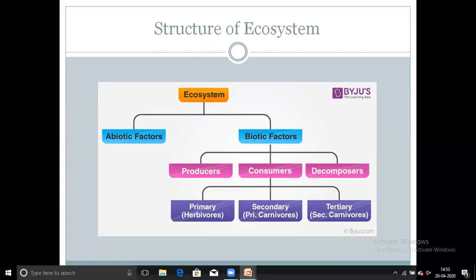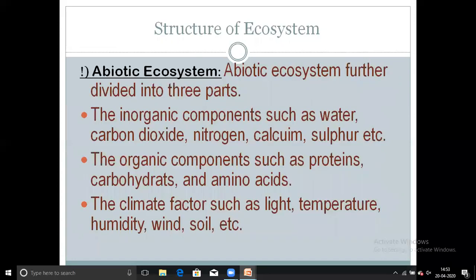In biotic factor, second point is consumer. Consumers are further divided into three parts: primary, secondary, and tertiary. Now, first let us start with the abiotic factor. What is abiotic factor? Abiotic ecosystem is further divided into three parts.